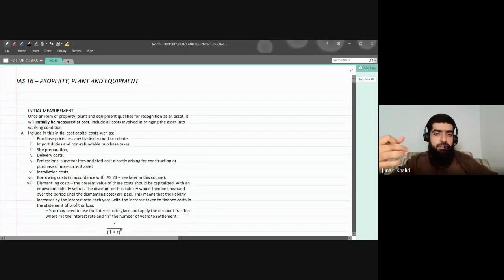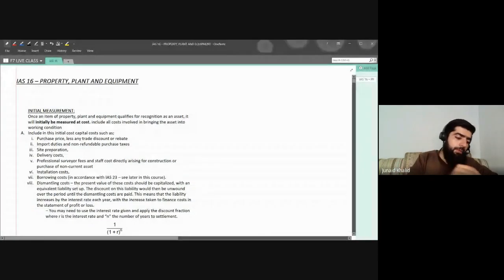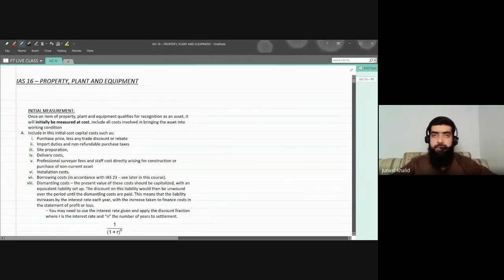Although this standard is such that you have already studied in your past or previous exams, like every financial accounting paper, I will assume that you don't remember these concepts that you have already studied in F7 or F3 financial accounting. So we'll just have a recap of whatever you have done in your previous exams, and then we'll move on towards the most important areas. Okay. Now let's start with today's session.